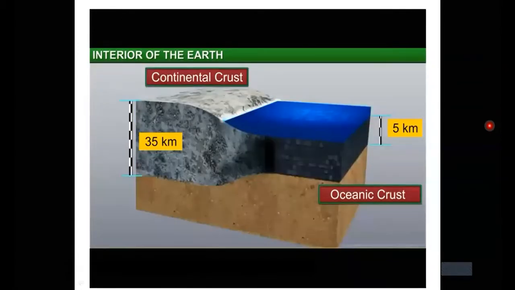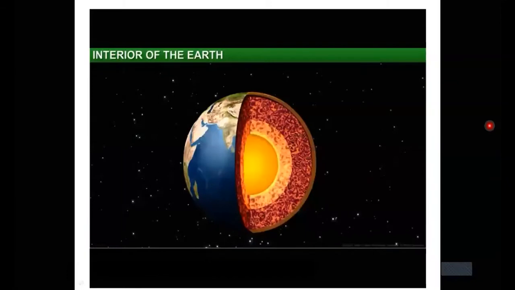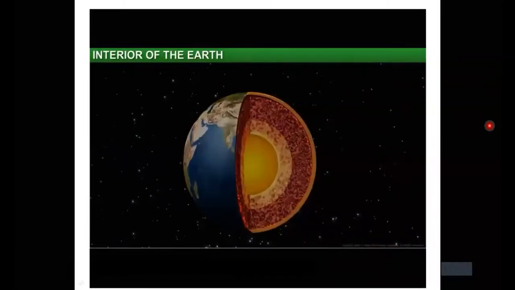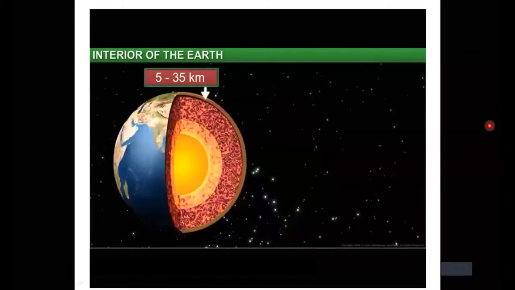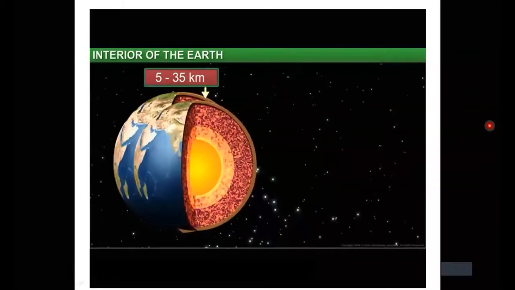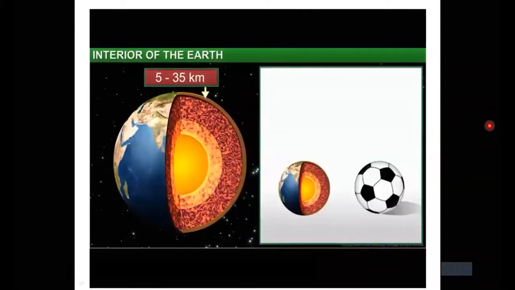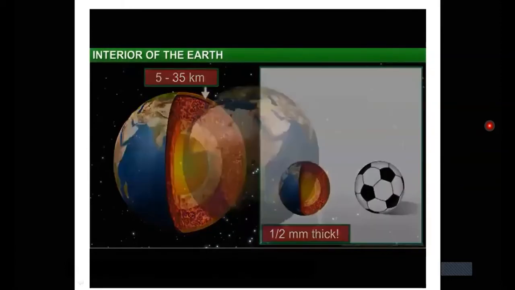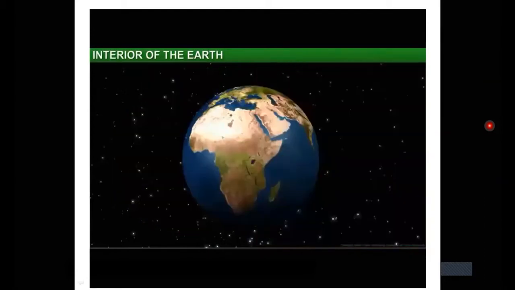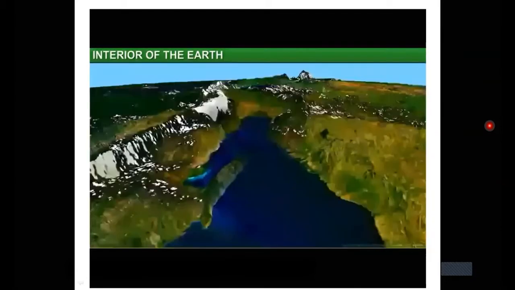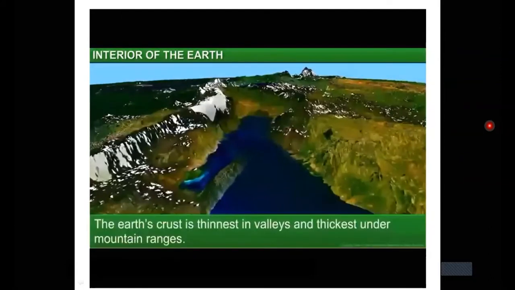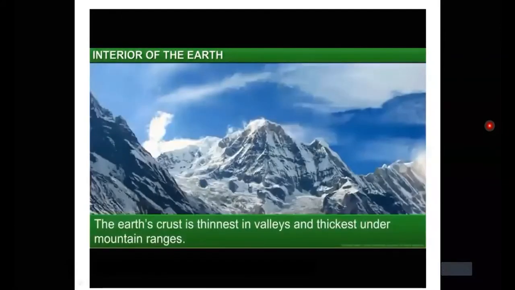However, considering the Earth's size, the crust is quite thin. Suppose the Earth was scaled down to the size of a football. Can you guess how thick the crust would be? It would be about 0.5 millimeter thick. The Earth's crust is at its thinnest in places such as the Rift Valley in East Africa and thickest under mountain ranges.